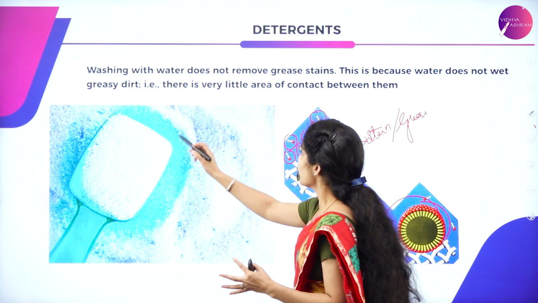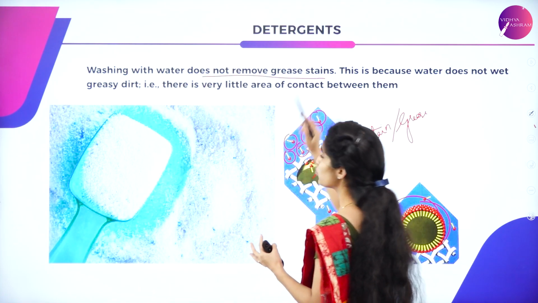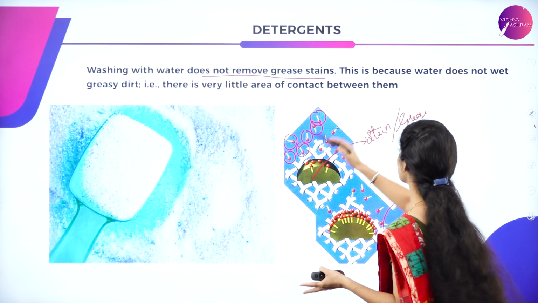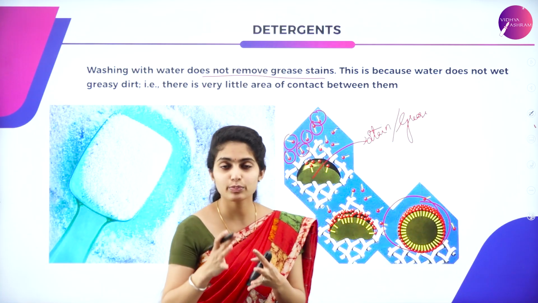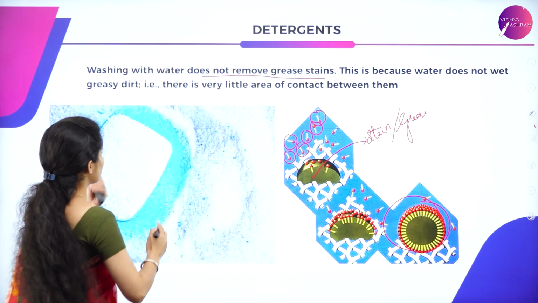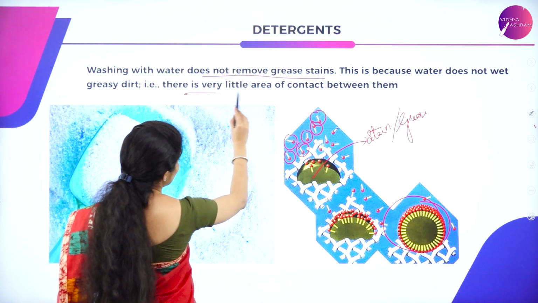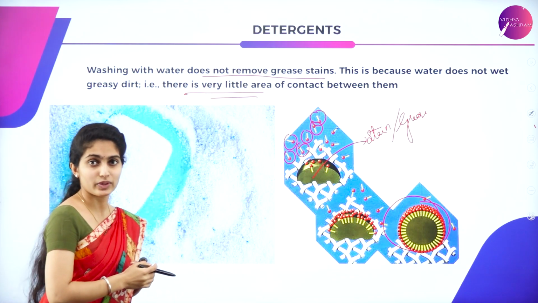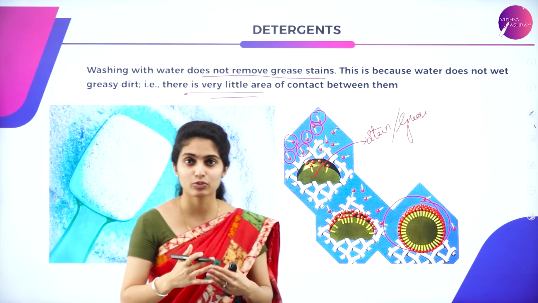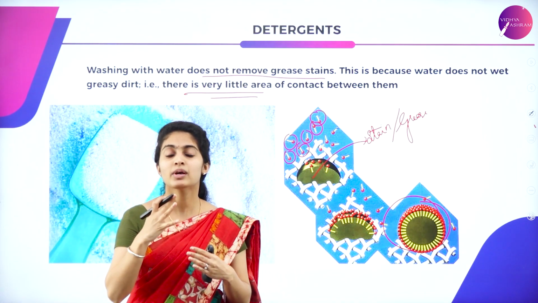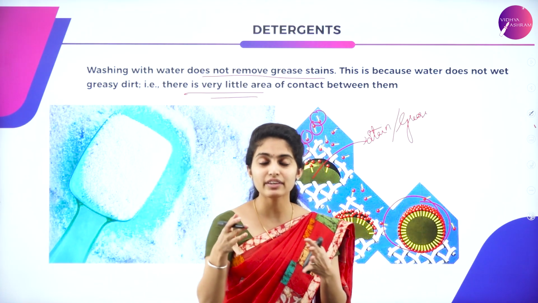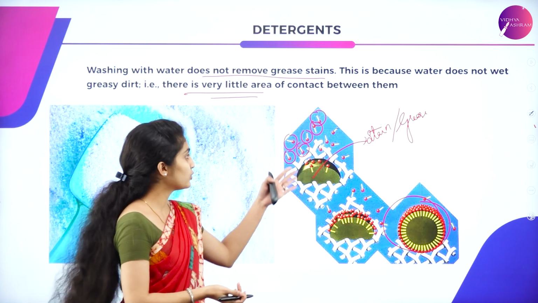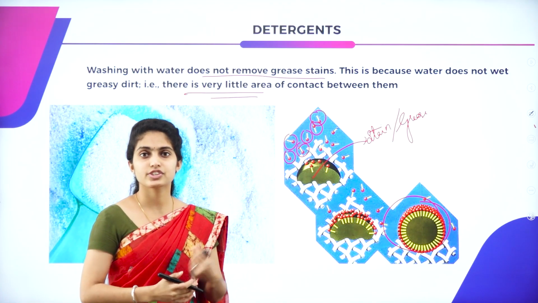Washing with water does not remove grease stains, as I told you. This is because water doesn't wet the greasy dirt because of its density, so there is very little area of contact between them, because of which the water can't wash the stains away. That is why we use detergents, and you saw the action of detergents in short.